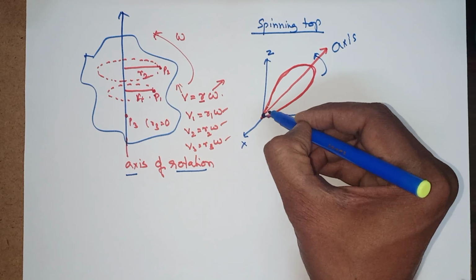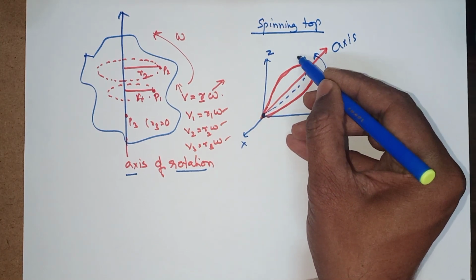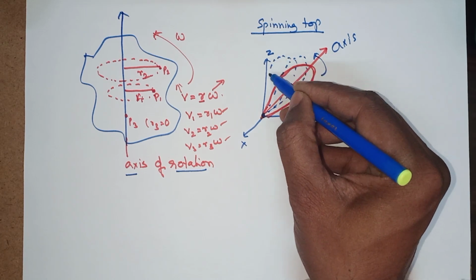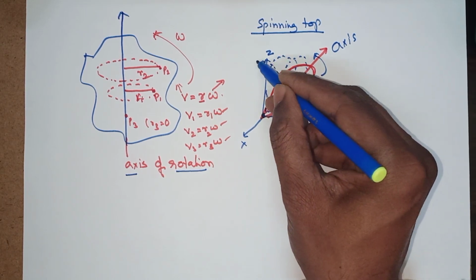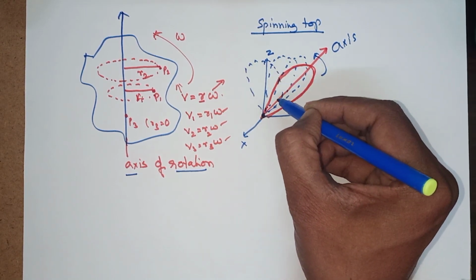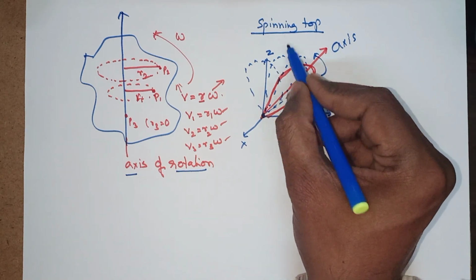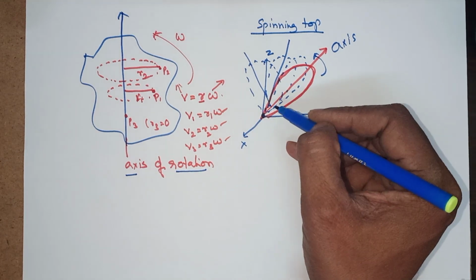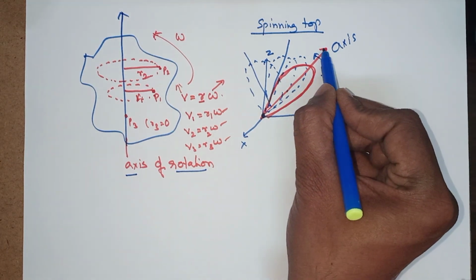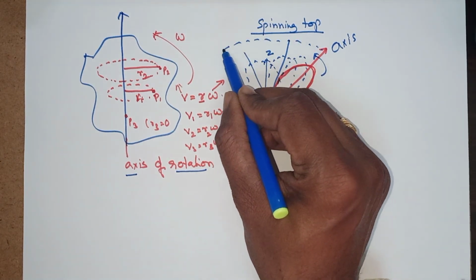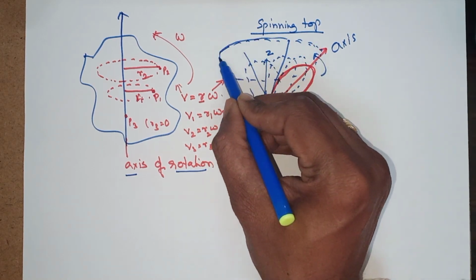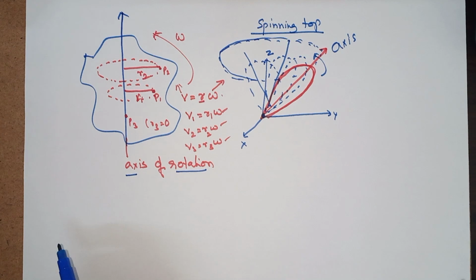In the next case, this is the next transformation, and so on. So what we observe here is that the axis of rotation is being changed. If you observe the top view, it is a circular view. So this is called a spinning top.